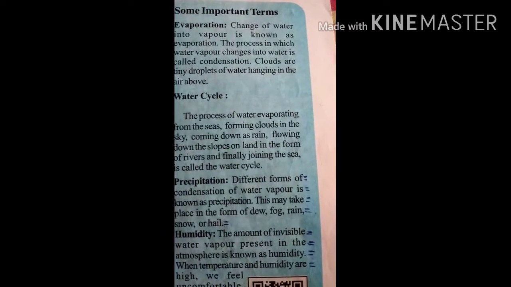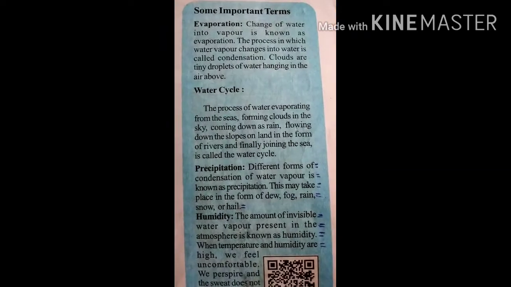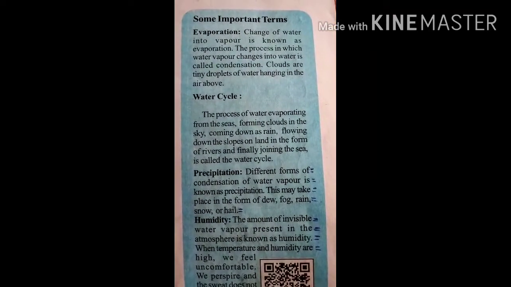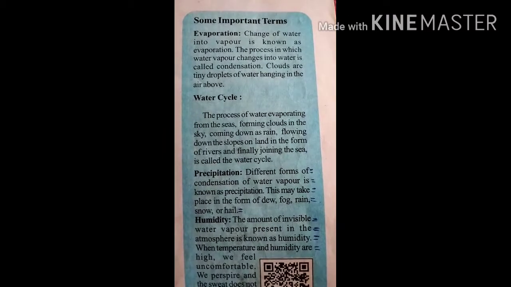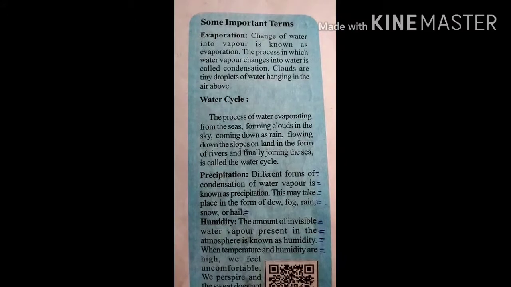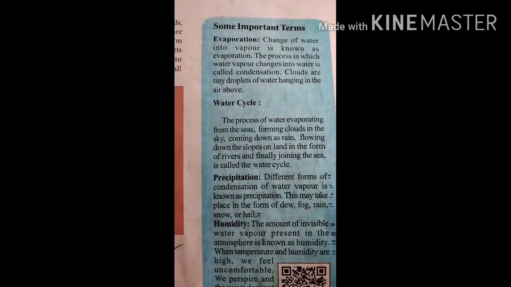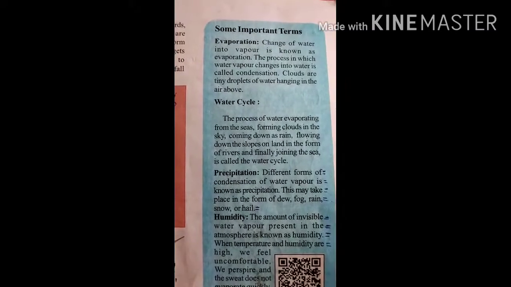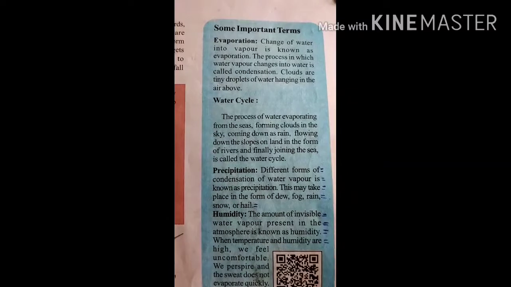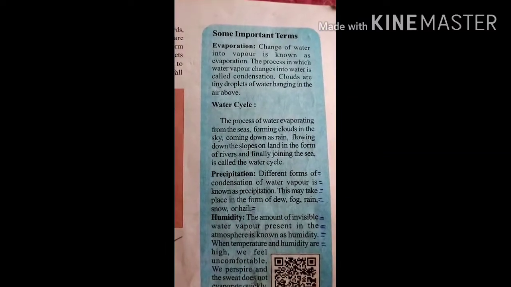See, the first one, evaporation. What is evaporation? Change of water into vapor is known as evaporation. Water becomes vapor, that is called evaporation. The process in which water vapor changes into water is called condensation.